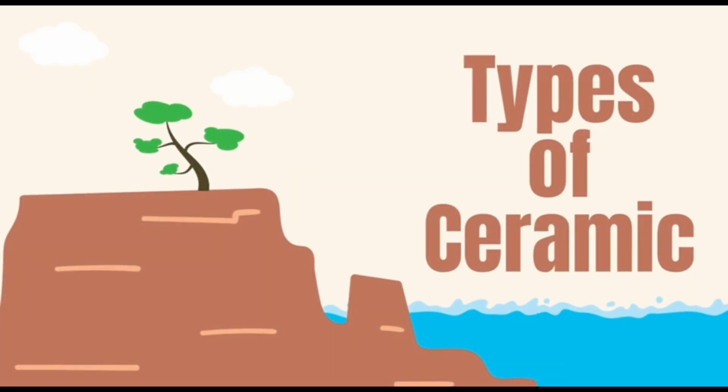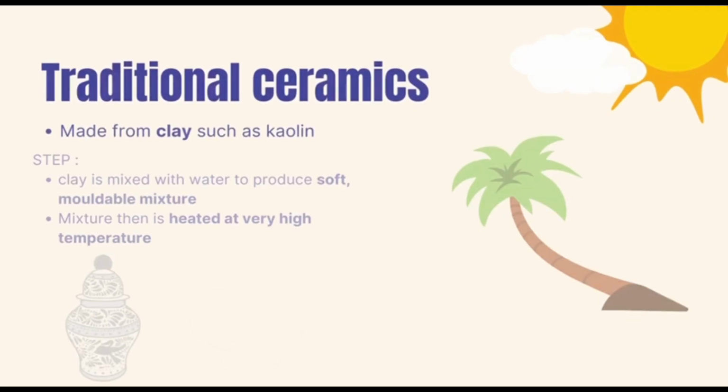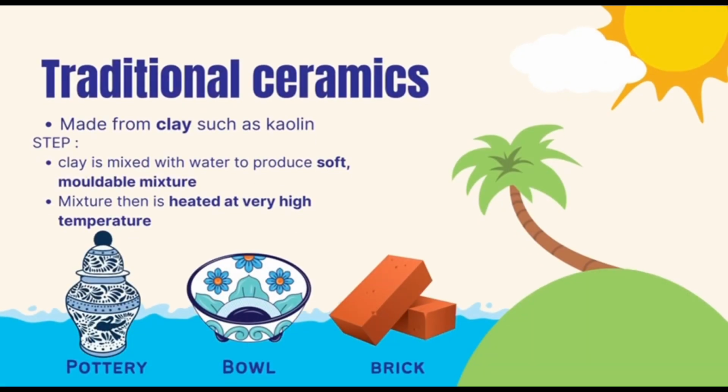Alright, next, types of ceramic. The first type of ceramics is traditional ceramics. The traditional ceramics are made from clay such as kaolin. The step to make it is clay is mixed with the water to produce soft moldable mixture, and the mixture is heated at very high temperature to produce a traditional ceramics. The examples of traditional ceramics are pottery, bowl and bricks.